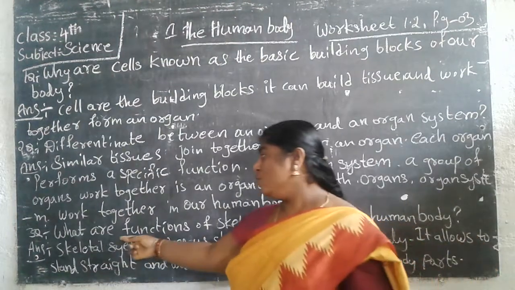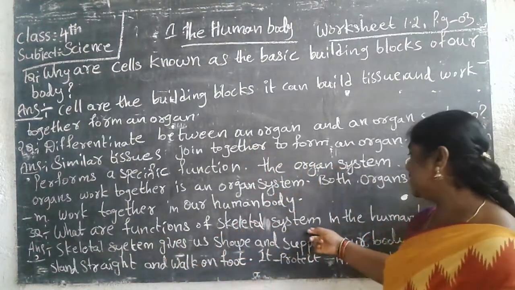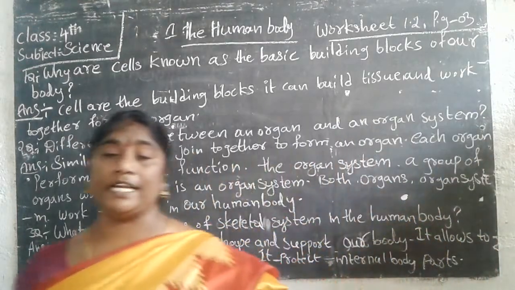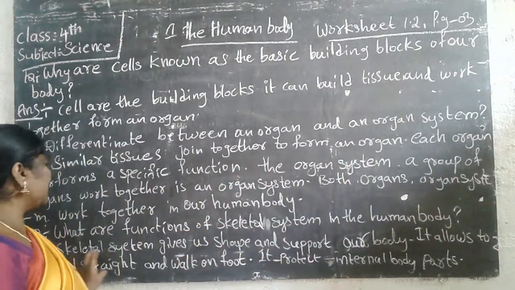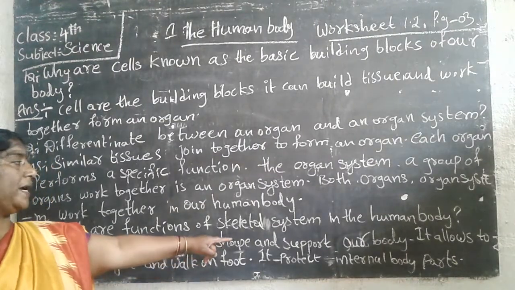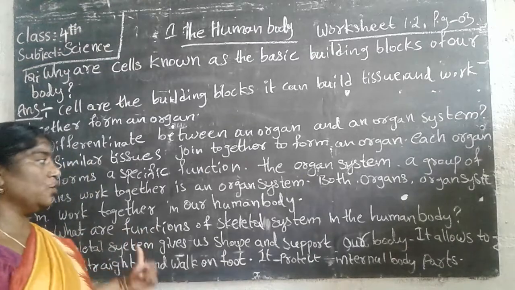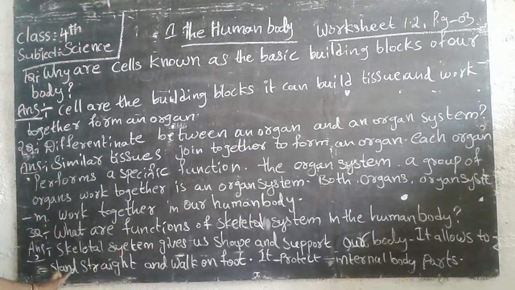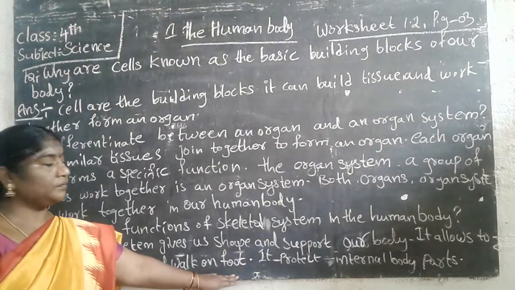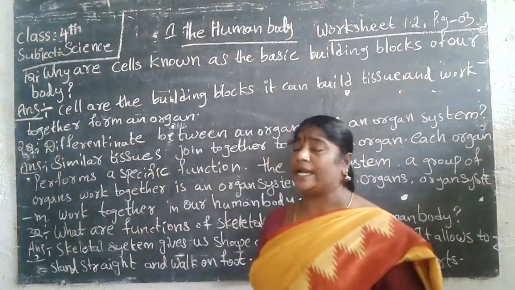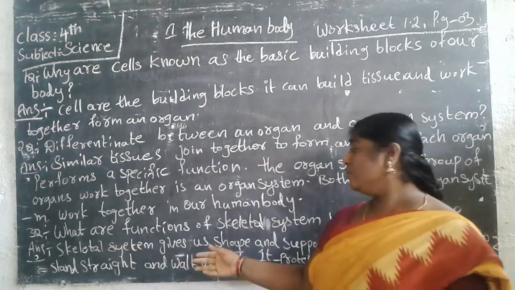Next, the third one: what are the functions of the skeletal system in the human body? The skeletal system gives us shape and support to our body. Most importantly, it helps us stand straight and walk on foot.